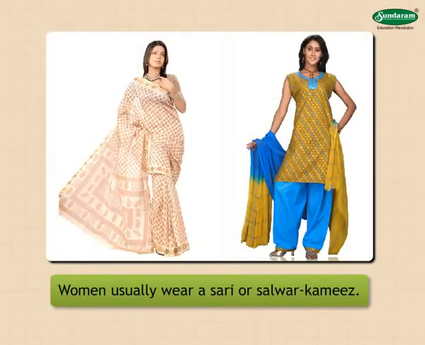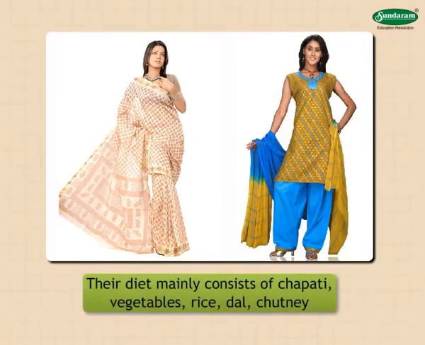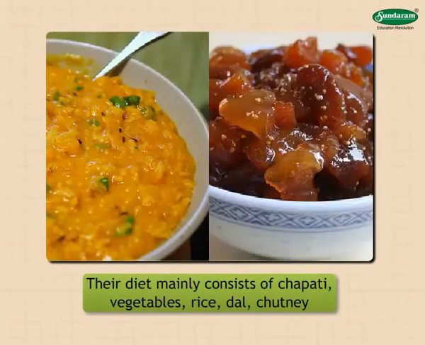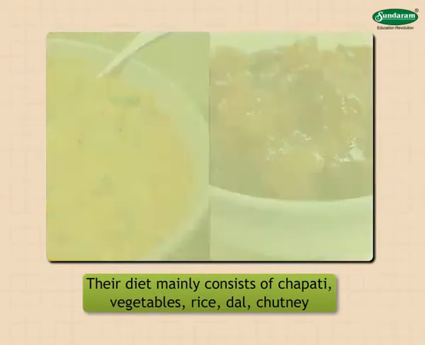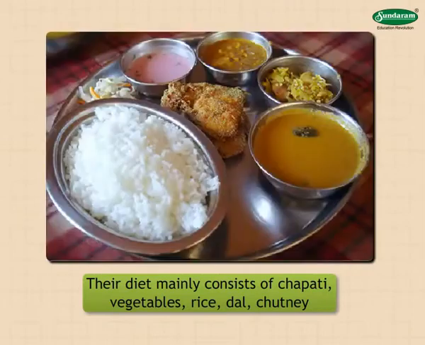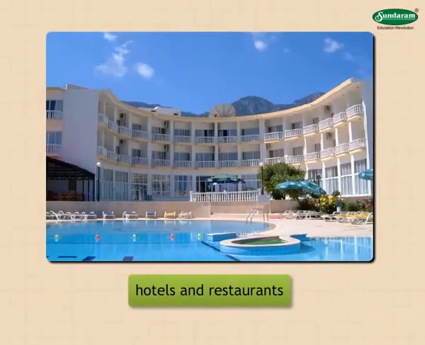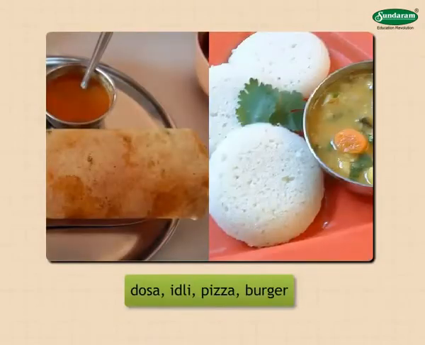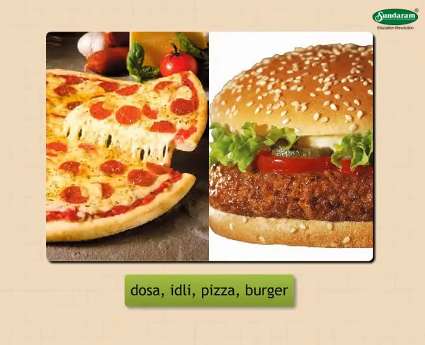Women usually wear a sari or salwar kameez. Their diet mainly consists of chapati, vegetables, rice, dal, chutney, and so on. People from several regions come to cities for jobs or business, and the food habits of their regions influence the food habits of people in cities. There are many hotels and restaurants in cities where dishes like dosa, idli, pizza, and burger are available.